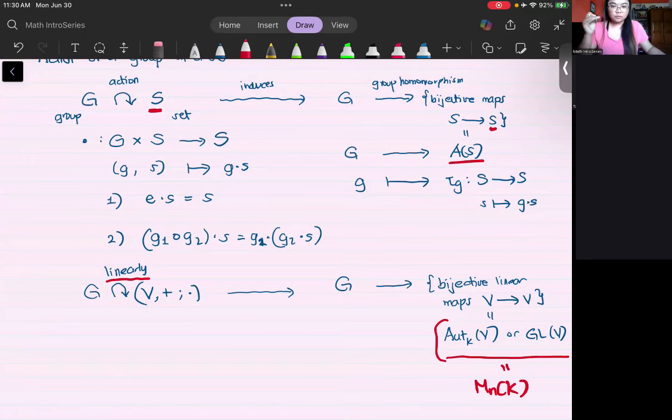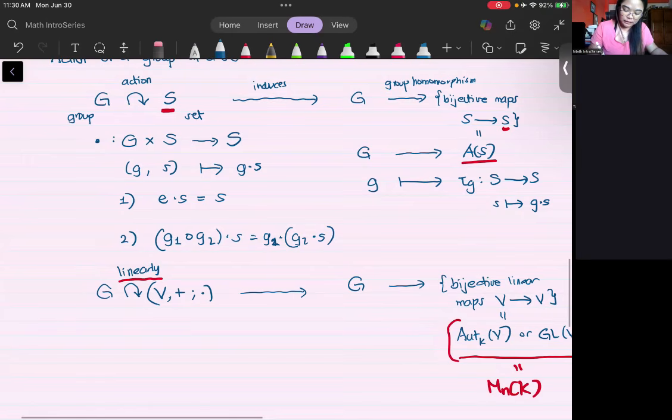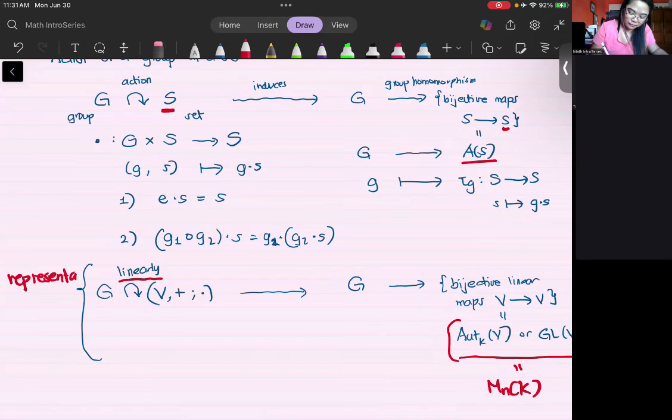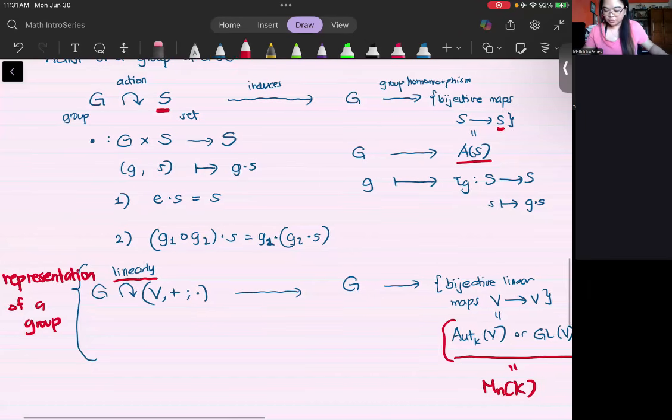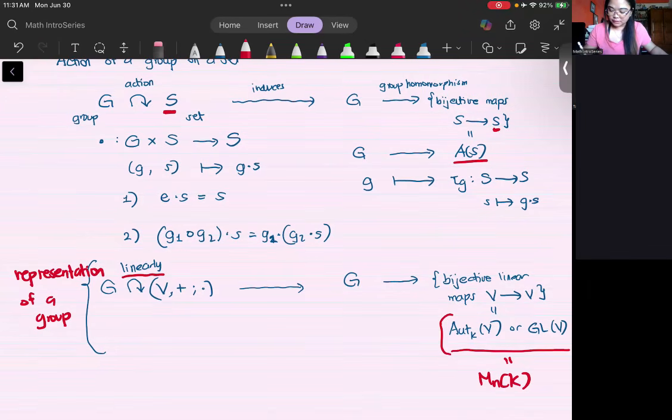Now, going to representation. Without telling you, this is actually your definition. This entire thing here is your definition of a representation of a group. What you will see in literature is directly this definition here.